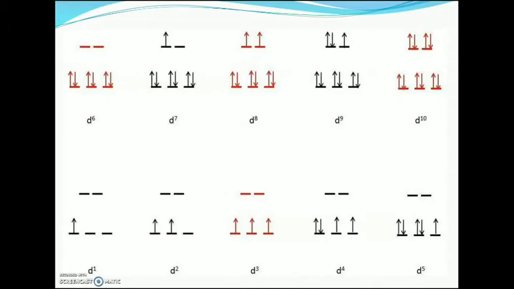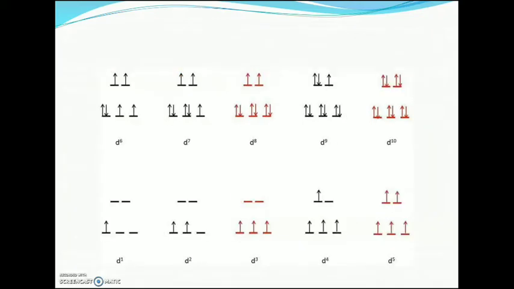And the next figure represents the electronic configuration of d1 to d10 octahedral high spin complexes. Here also the red ones indicate the complexes having no Jahn-Teller distortion, that is d3, d8 and d10. In d3, the t2g orbitals are symmetrically distributed.